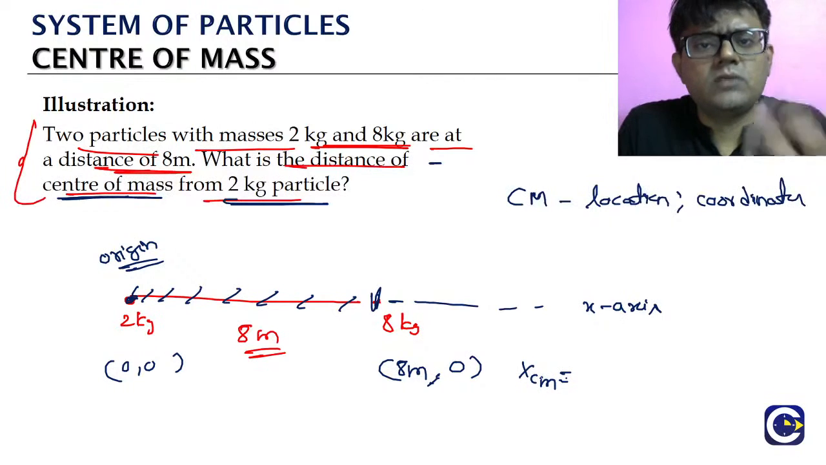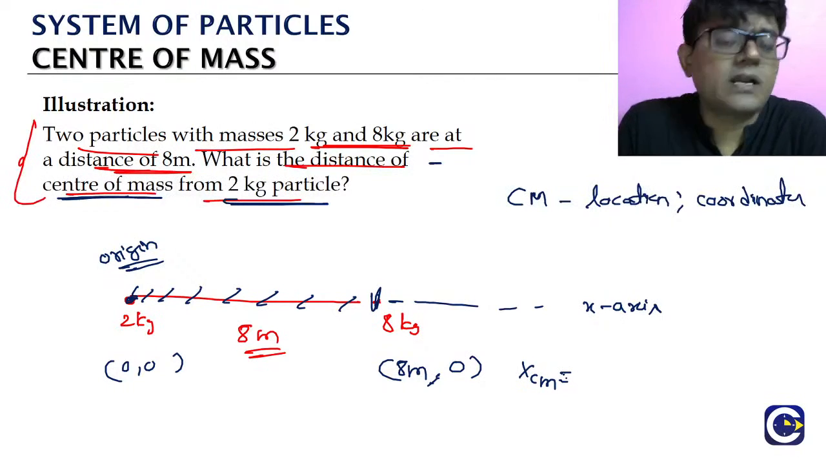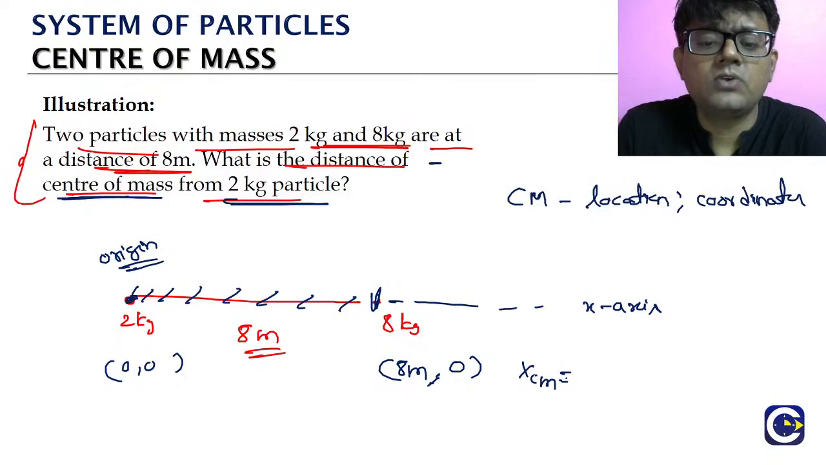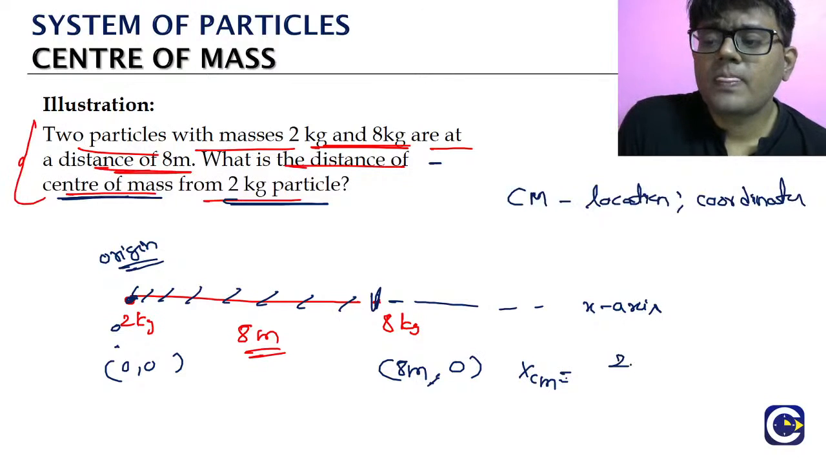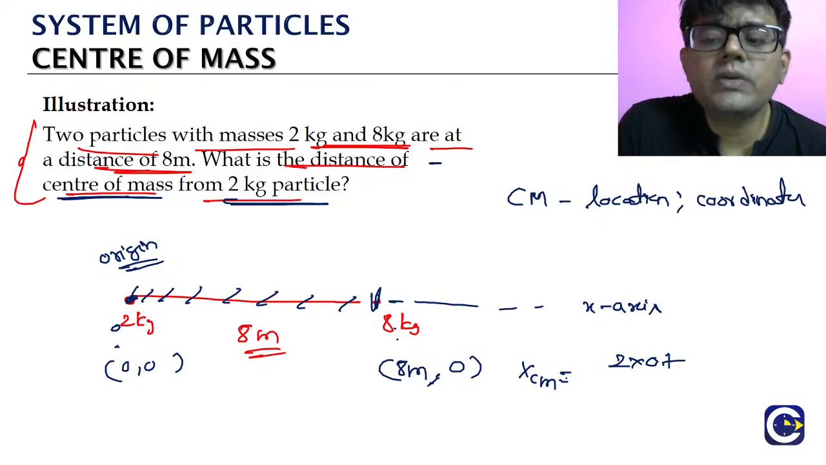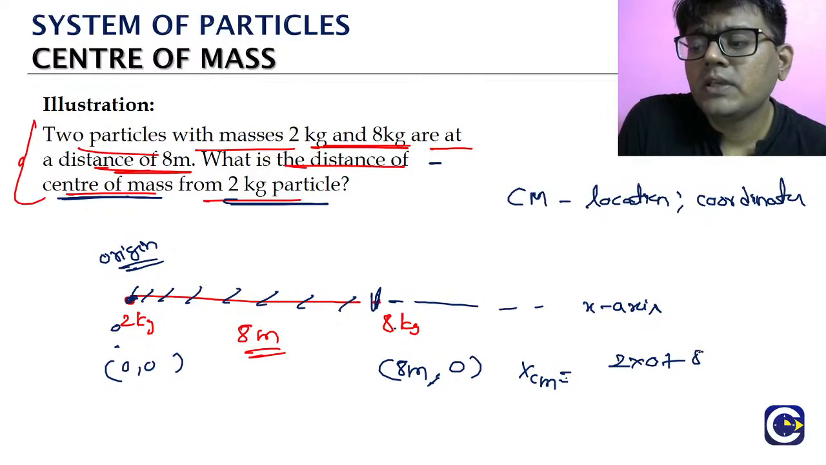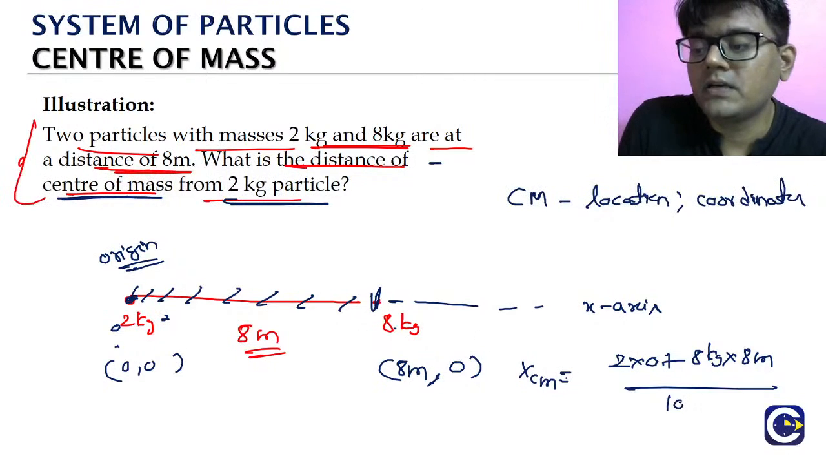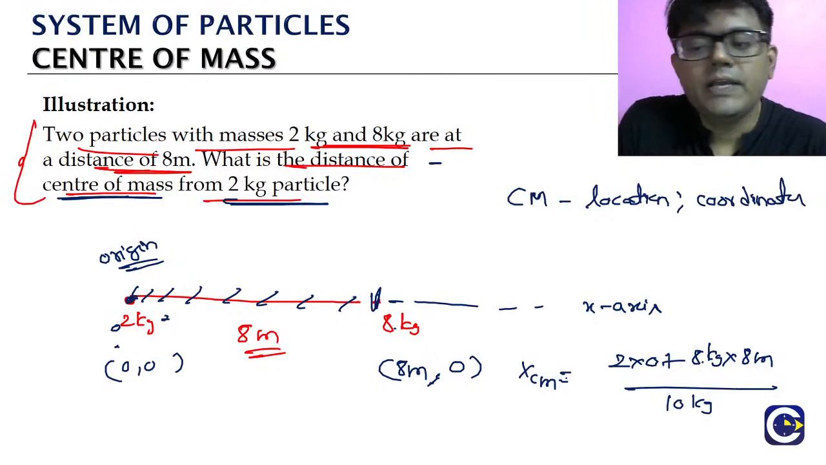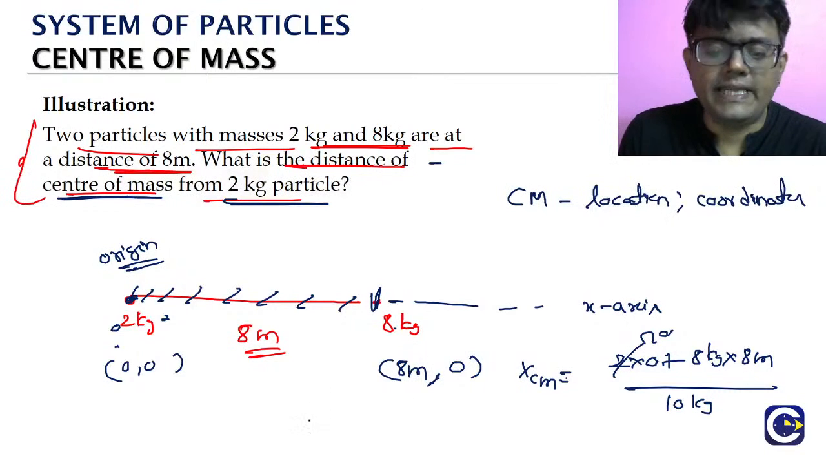Location means only the x coordinate value. So see, what is the center of mass location? What will come? m1 into x1, 2 into 0, plus m2 into x2, 8 kg into 8 meters, divided by m1 plus m2. m1 plus m2 means what? 2 plus 8, how much? 10. So see, the numerator is 0 plus 8 8s are 64. Okay, so 64 by 10, what is it? 6.4.